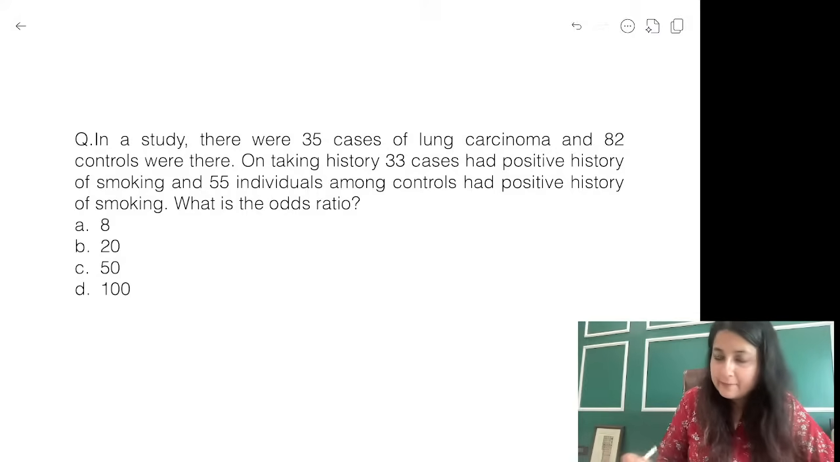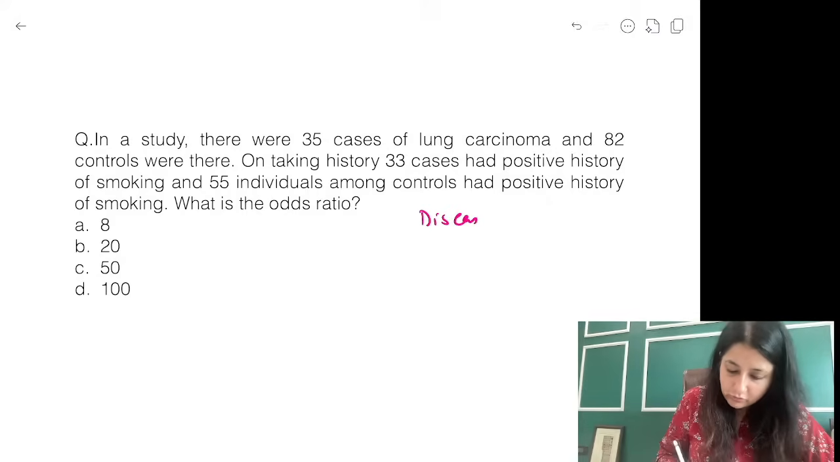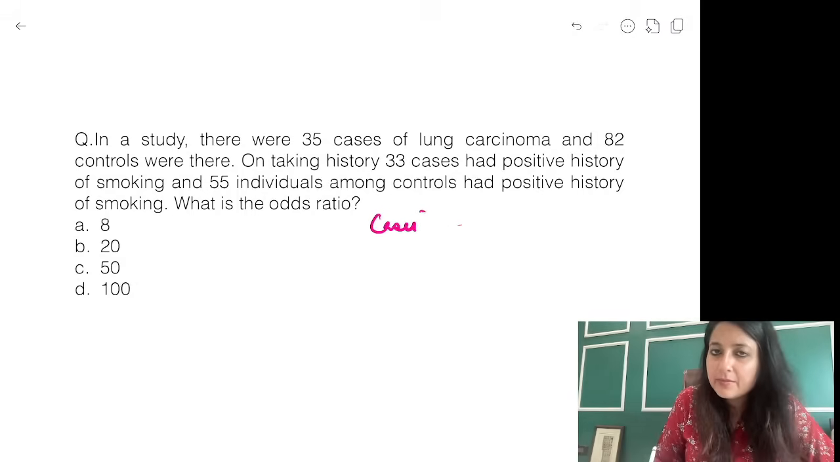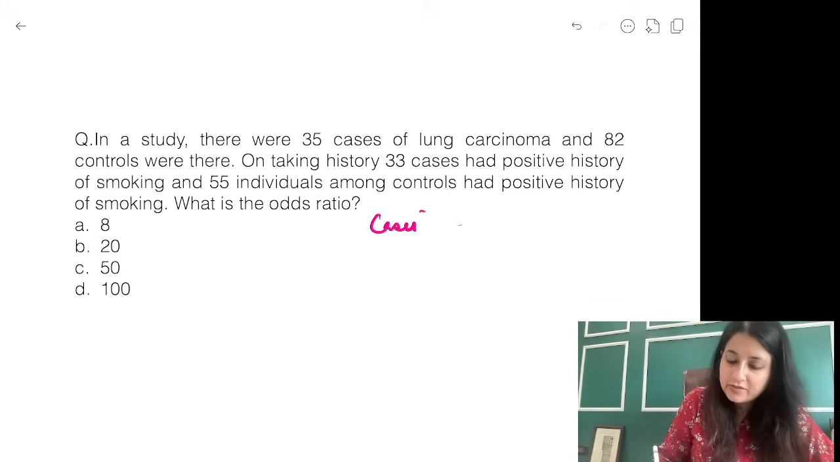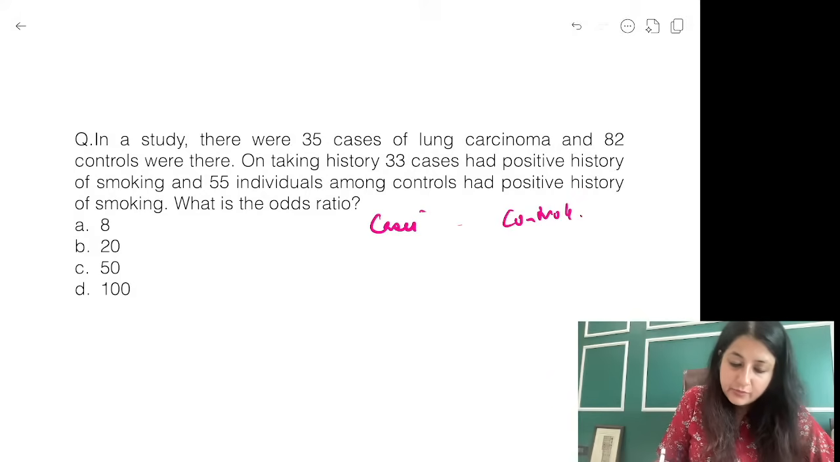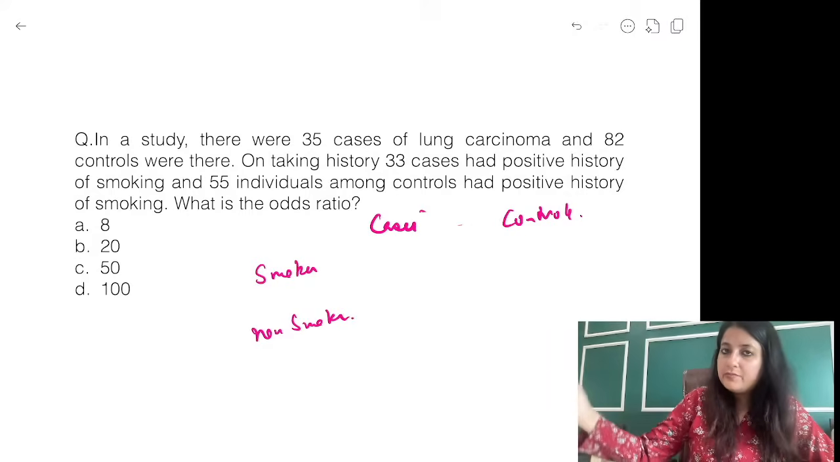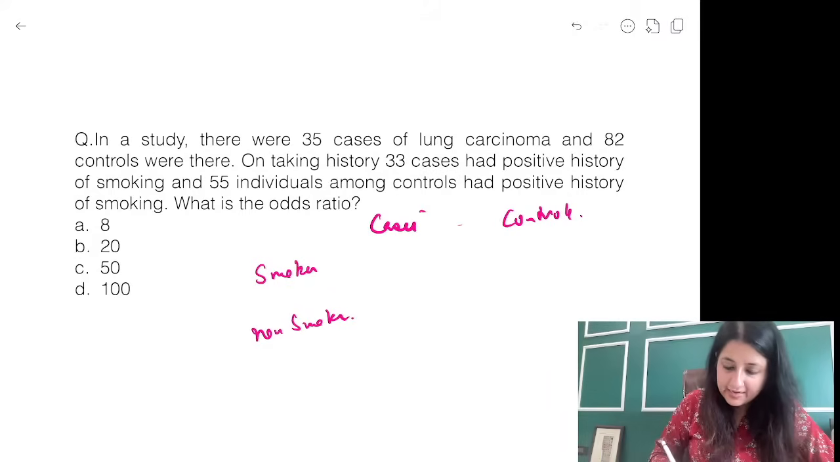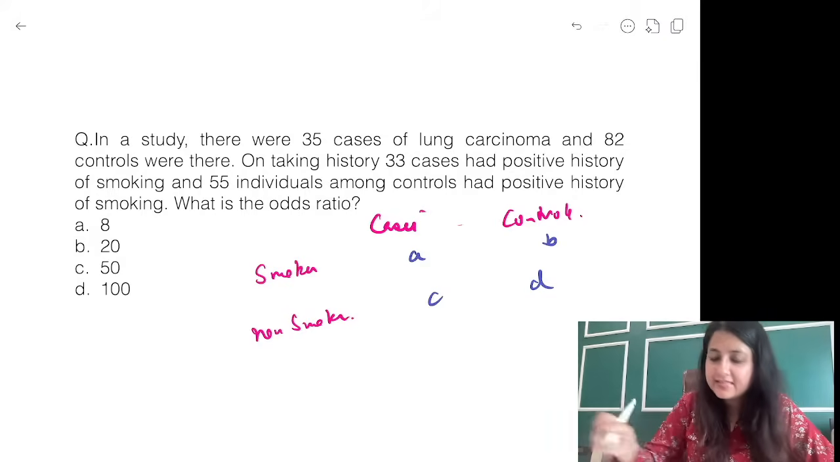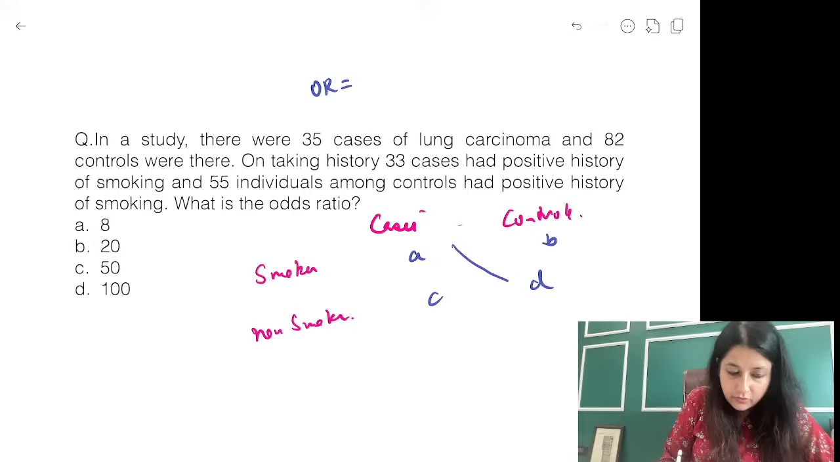Look, guys. Again, disease, or we can write it cases. It is only for practice. This might not come up. I just want you to revise the formula of odds ratio. Cases, controls. Here it was written lung carcinoma and smoker: smoker, non-smoker. I have told you many times, outcome is on the column side, exposure is on the row side. And what is the order of ABCD? You can't forget. It is a Z. It is never a no. It is always a Z. Odds ratio is the cross product.